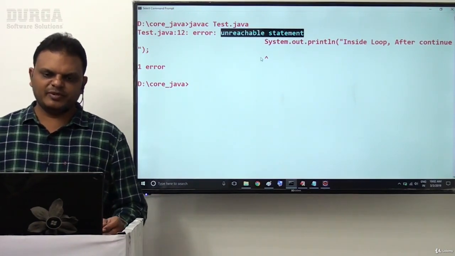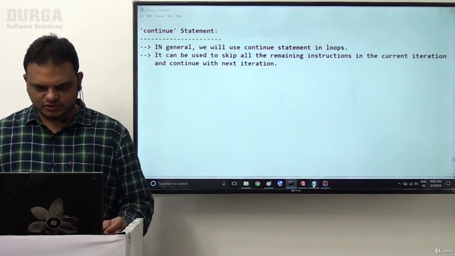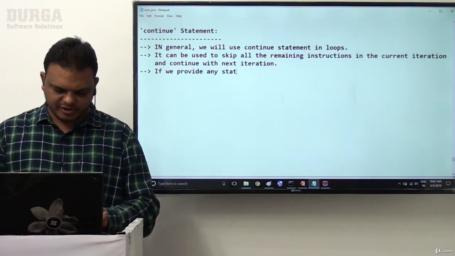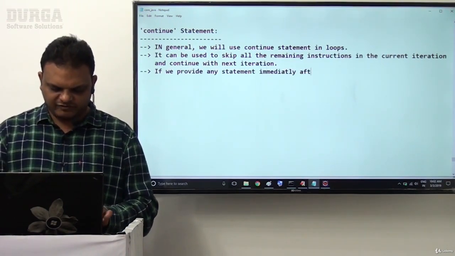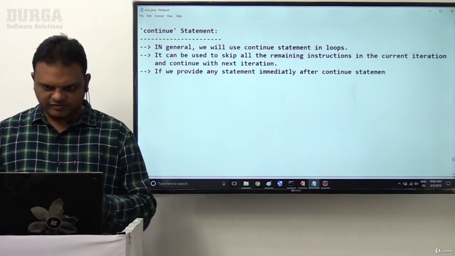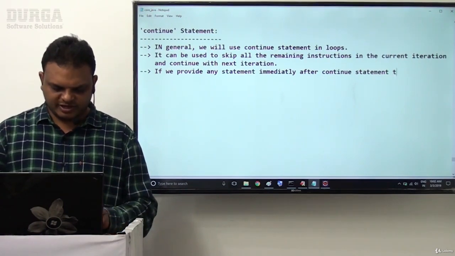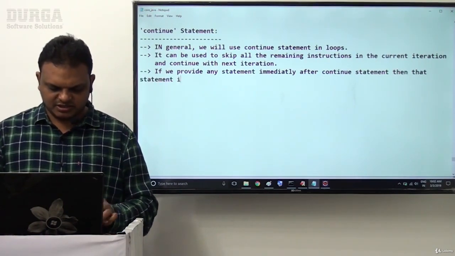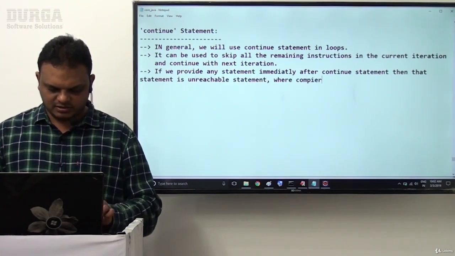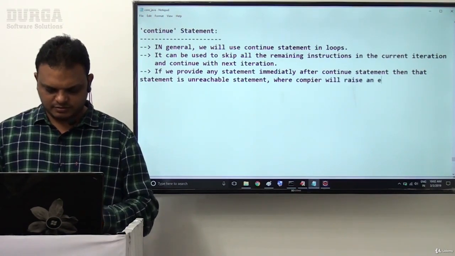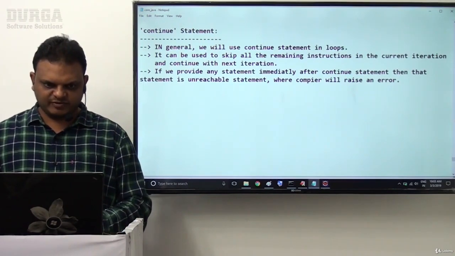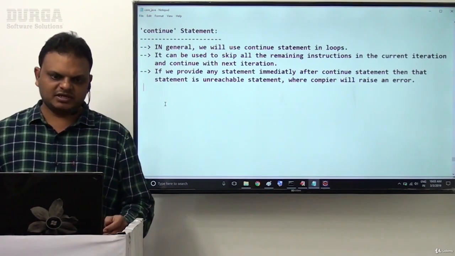This is the unreachable statement error. So another point is: if we provide any statement immediately after the continue statement, then that statement is an unreachable statement where the compiler will raise an error. That's it. This is the fundamental basic information on the continue statement directly.